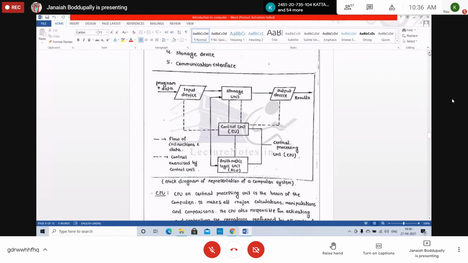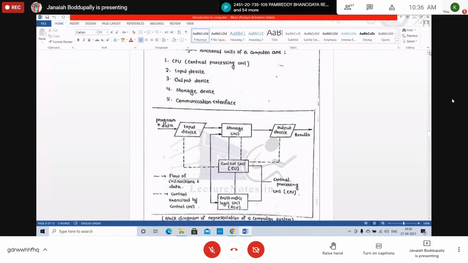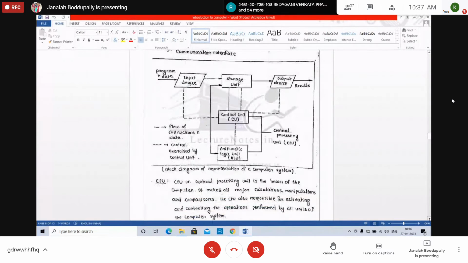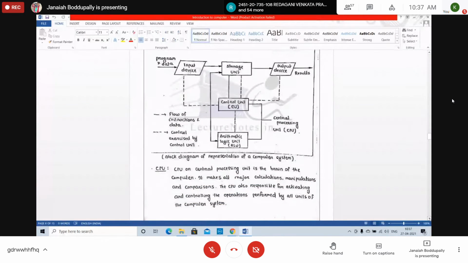There are 4-5 major components in a computer: the central processing unit (CPU), input device, output device, storage device, and communication interface. Right, student? This is called the block diagram representation of a computer system. Sometimes different diagrams are shown, but whatever the diagram, the block diagram is the same.